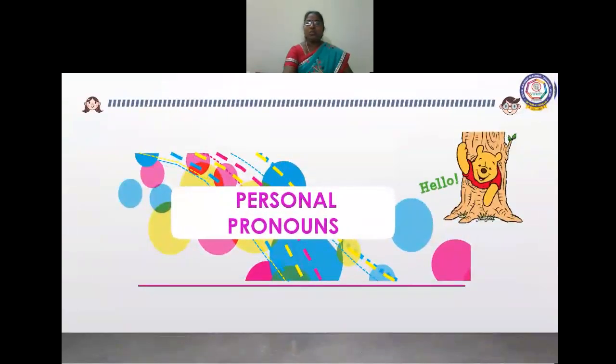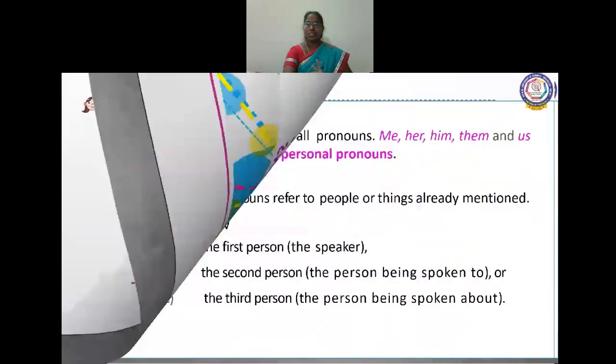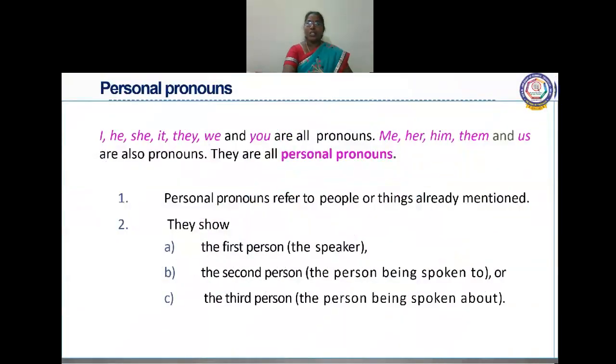Today we are going to discuss personal pronouns. I, he, she, it, they, we, you are all pronouns. Me, her, him, them, us are also pronouns. They are all called personal pronouns. Children, you remember one thing. Personal pronouns always refer to people or things already mentioned. And they show the first person, second person, third person.